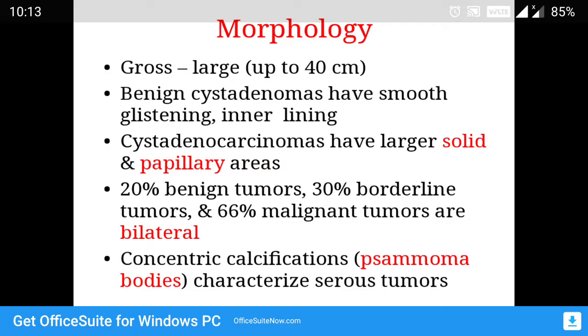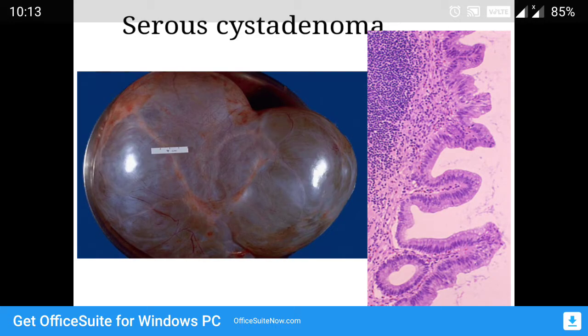Morphologically, these serous tumors can grow up to 40 centimeters, and serous cystadenocarcinomas will show solid and papillary areas, and these tend to be bilateral, and psammoma bodies are also seen. Okay, so as I've told you, in serous tumors, depending on the malignancy, they are divided, and the benign ones are called serous cystadenomas.